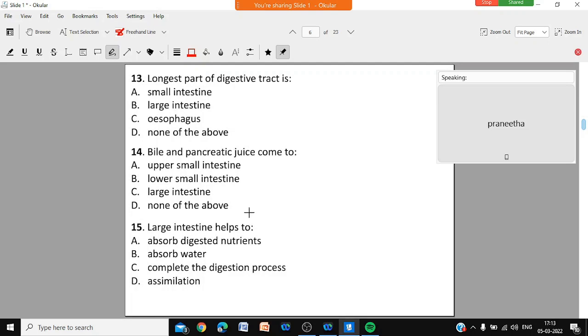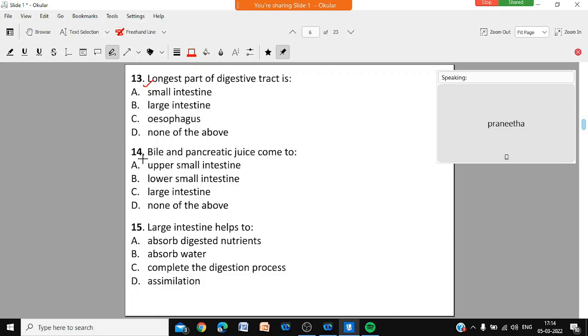Longest part of digestive tract, small intestine, large intestine, esophagus, or none of the above. Which is correct? Longest part of the digestive tract.